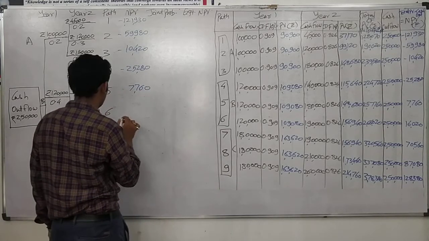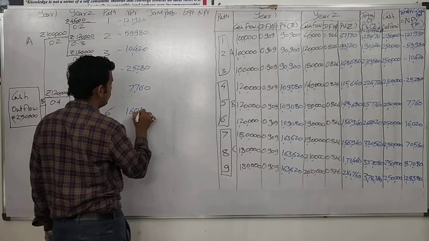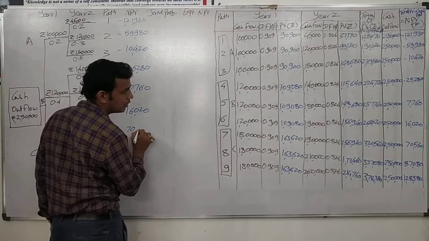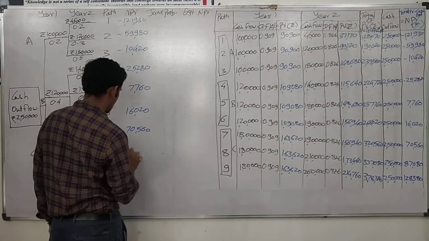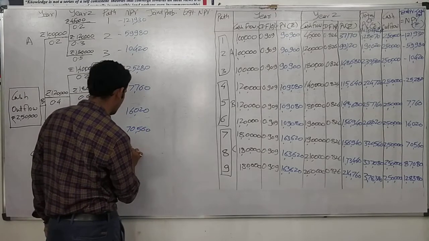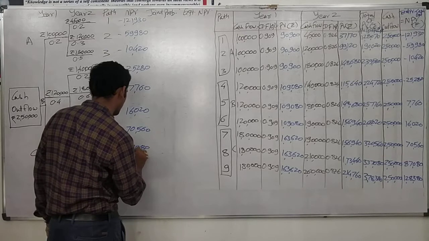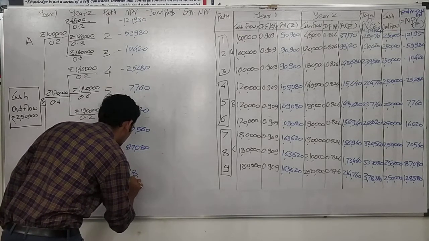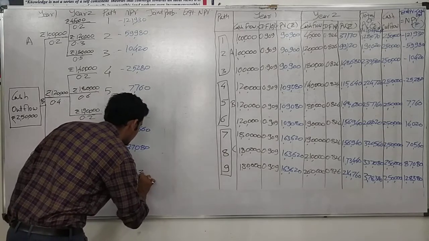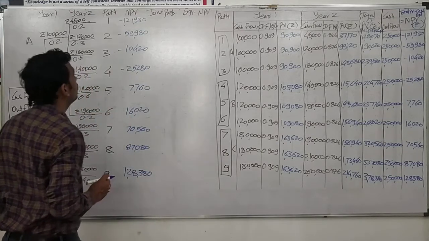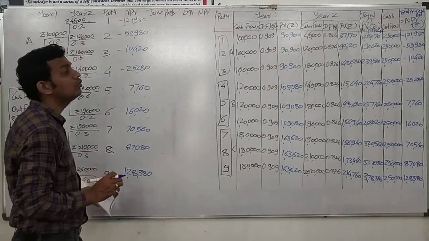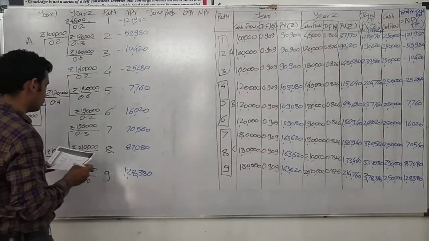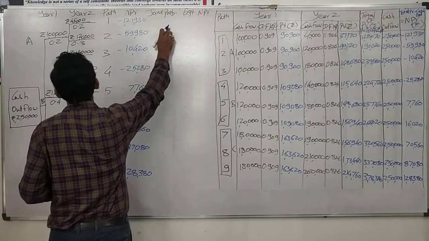For the sixth situation it is 16,020 positive. For the seventh situation it is 70,560. For the eighth situation it is 87,080. And lastly for the ninth situation it is 1,28,380. That is our NPV which we have calculated in this portion of the working note for various paths. Now we have to compute the joint probability.